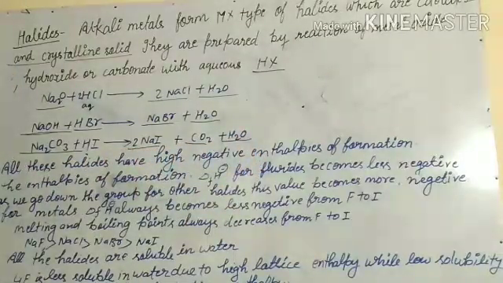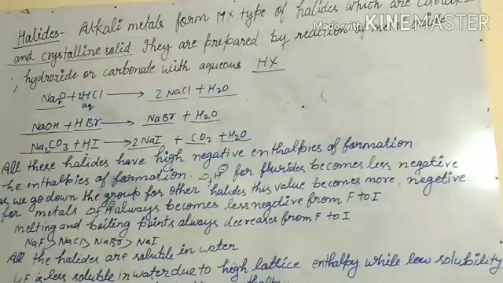So metals form oxide, hydroxide and carbonate in different conditions. And metal halides can be prepared by the reaction of metal oxide, hydroxide, carbonate with aqueous HX.